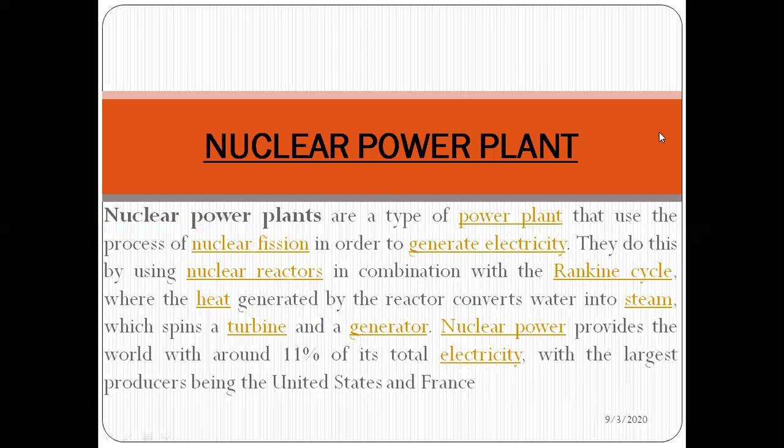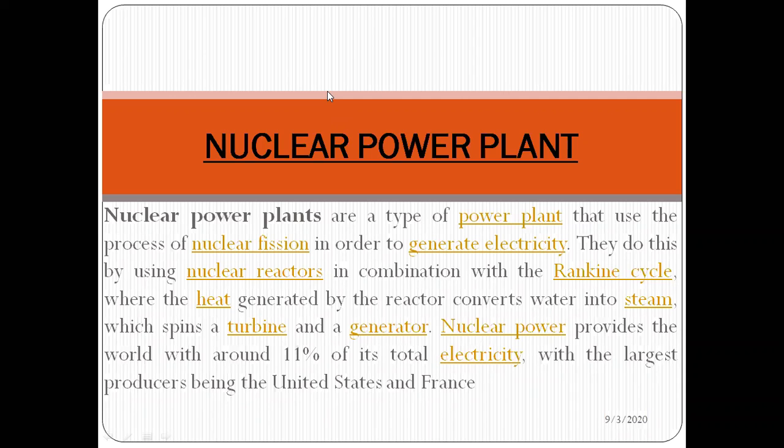Again, nuclear power plants are a type of power plant that uses the process of nuclear fission to generate electricity. They do this by using nuclear reactors in combination with the Rankine cycle, where the heat generated by the reactor converts water into steam, which spins the turbine and hence the generator, and ultimately electricity is generated.